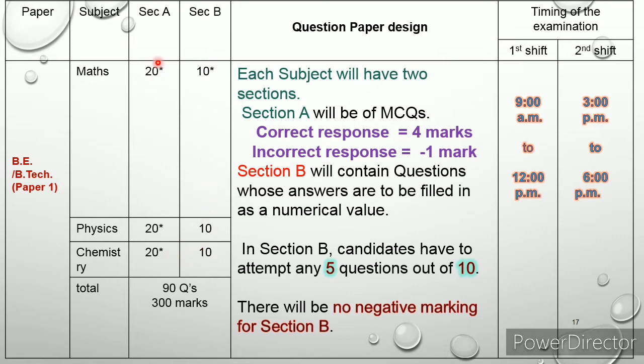So totally we have 25 questions here, 25 here, and 25 here. So you should attend 75 questions maximum. But there are 90 questions. So 75 questions is the maximum number of questions you want to attend. For each question 4 marks will be given. So 75 into 4, that is 300 marks. This is the total mark for paper 1 students. Next, timing of examination. First shift 9 AM to 12 PM. The second shift will be 3 PM to 6 PM. There are 3 hours for this examination.